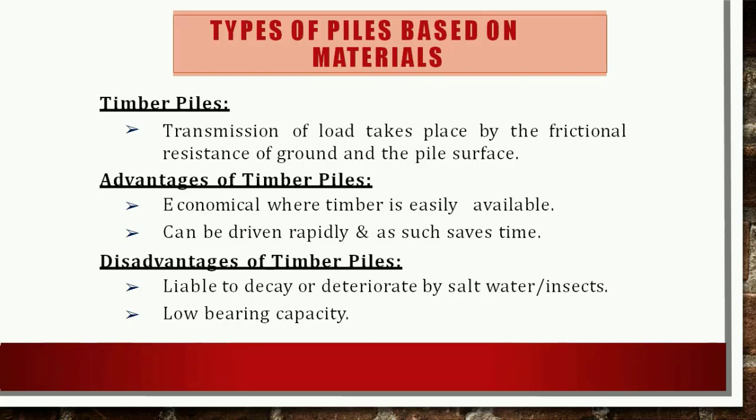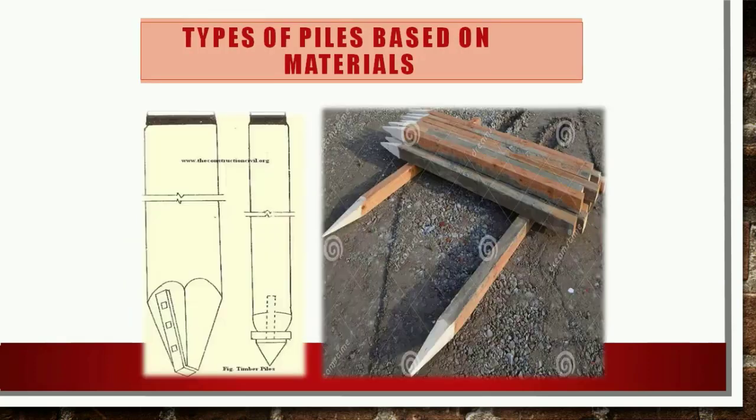To avoid decay, the top of wooden piles should be below the water table. These piles are chipped and can be driven easily. The disadvantage of timber piles is that their load carrying capacity is low and they are likely to be damaged while being driven into the soil. So this is the figure of a timber pile.